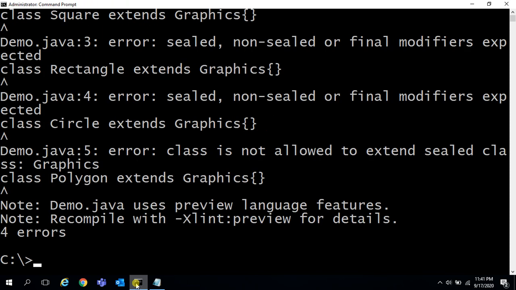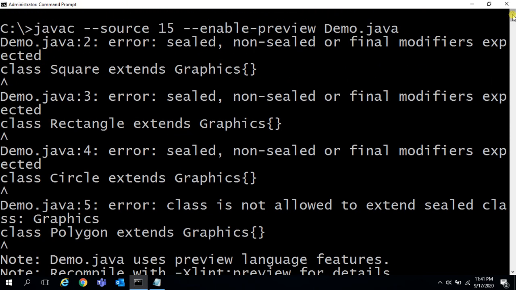See, we are getting four errors. Here the subclasses, Square class, Rectangle class, Circle class, these classes must be declared with either sealed or non-sealed or final.